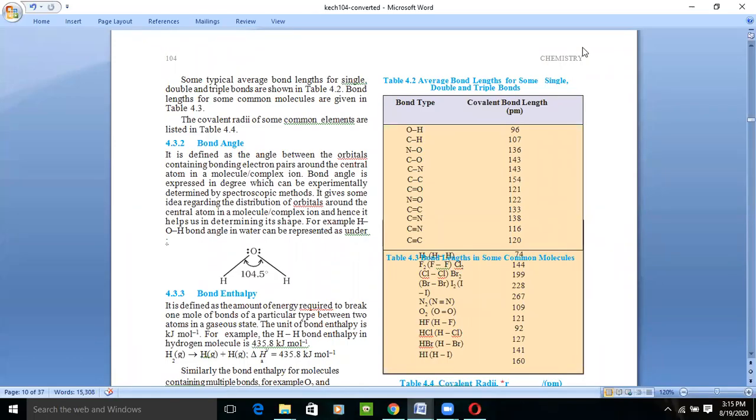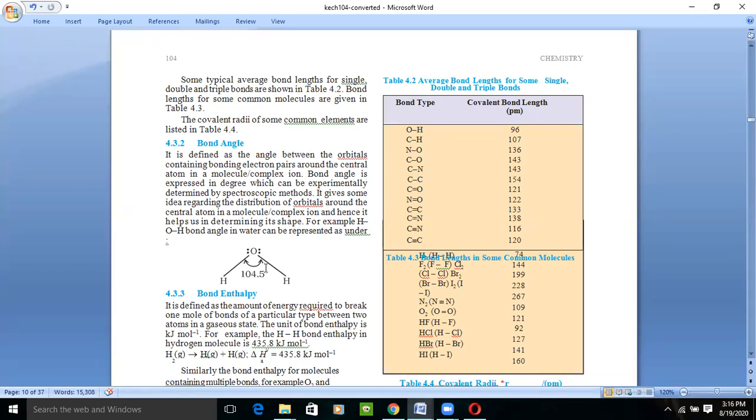So bond order, what is bond angle? Bond angle is the angle that exists between the bonds which are present in a molecule. It's an angle between the orbitals containing bonding electron pairs around the central atom in a molecule or in a complex ion. This bond angle is expressed in degrees. Okay, so the bond angle is the distance between the bonds which are present in a molecule.